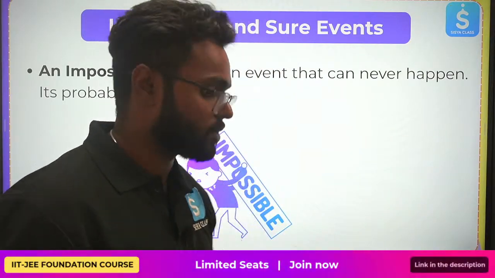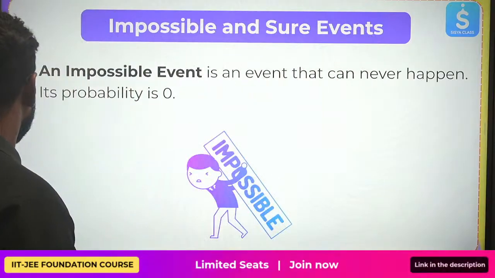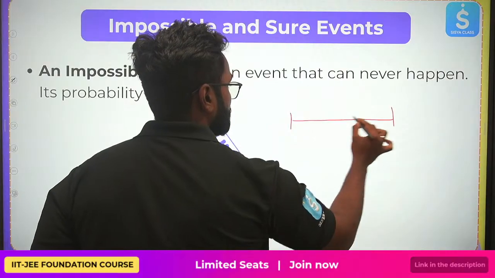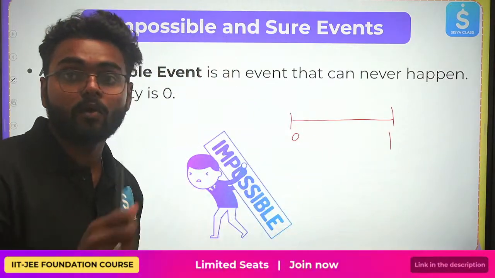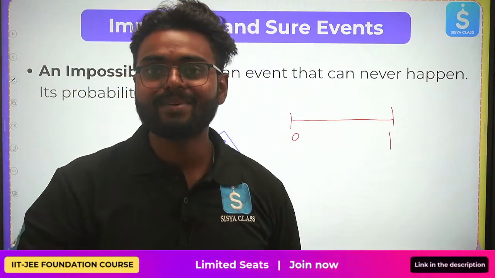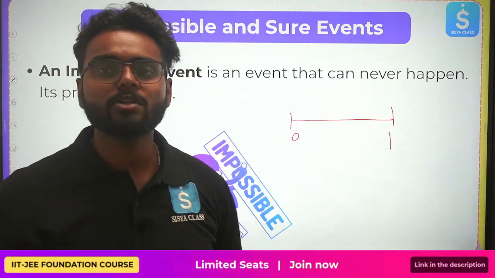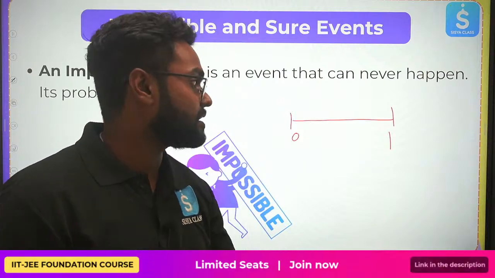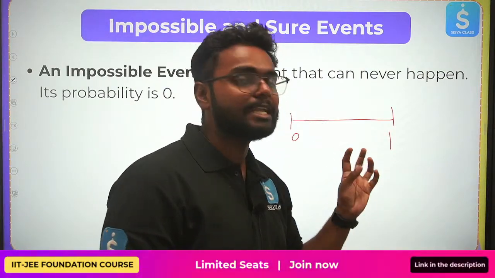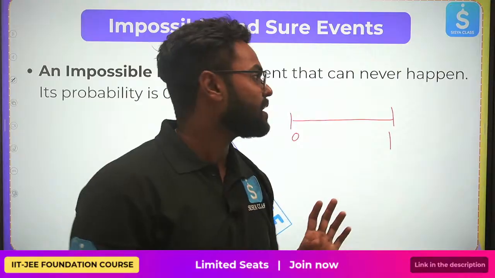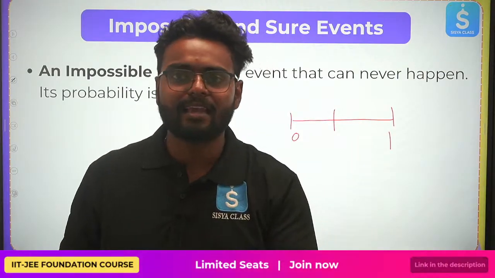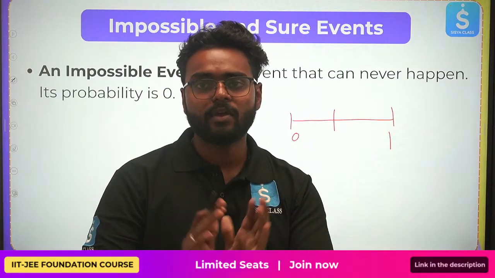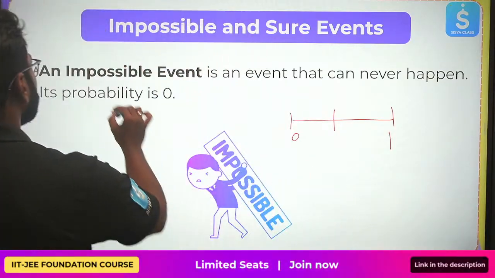We have seen this yesterday also, right? We have seen a line, 0 to 1. If it's 0, it's an impossible event. Can you get a number 6 on a dice? You cannot, so that's an impossible case. Can you get any number from 1 to 6? That's 100% possible. You can multiply it by 100 to get the percentage also. Now, likely, unlikely, highly likely, highly unlikely. Yesterday we studied all of it. It's less than 0.5 or greater than 0.5. Now, let us see what an impossible event is.